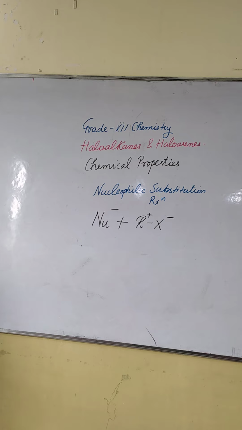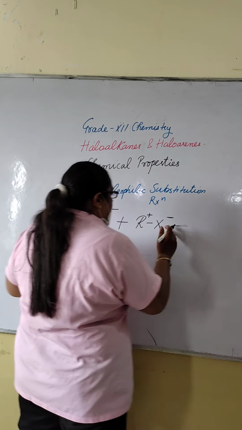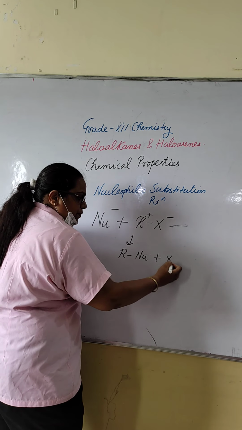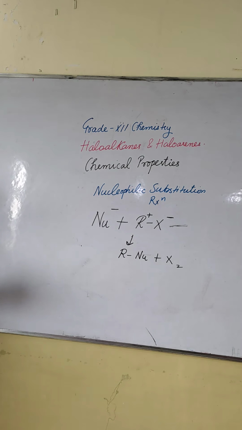Okay. And in this, X is replaced by the nucleophile. But it is not the balanced equation. Here the nucleophile attacks on the alkyl halide, and it forms the product with the nucleophile attached at the position of halogen, and the leaving group is your halogen. Halogen means either fluorine, chlorine, bromine, or iodine.